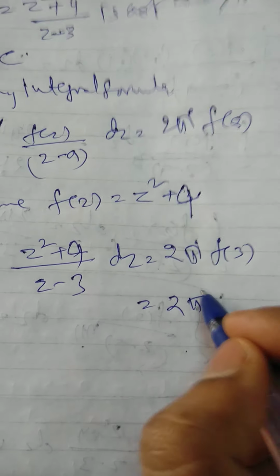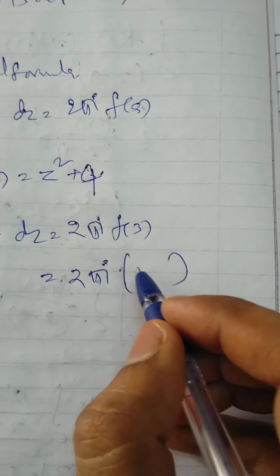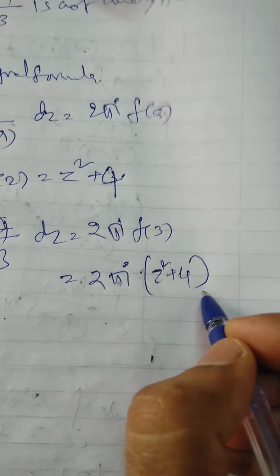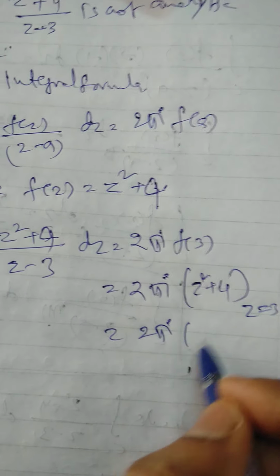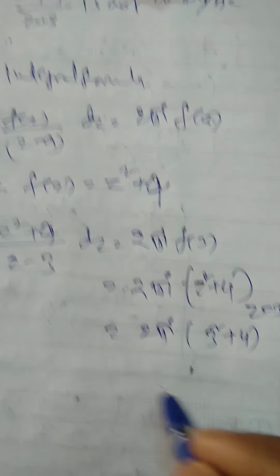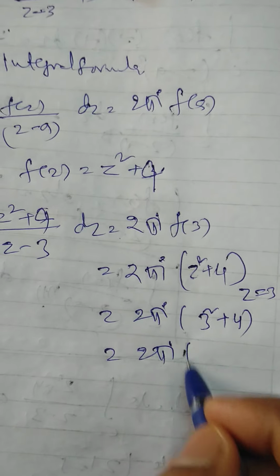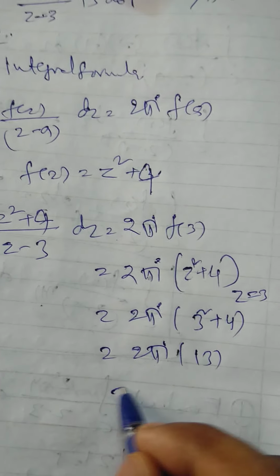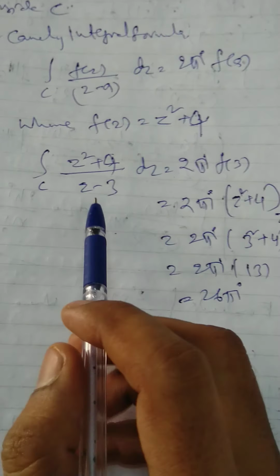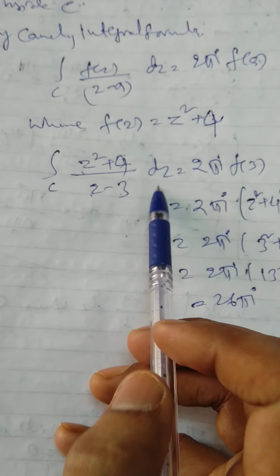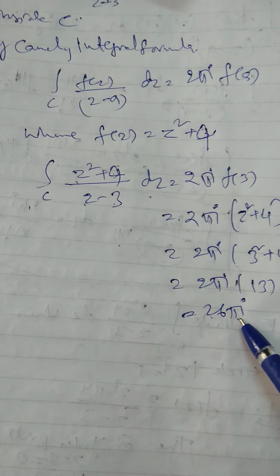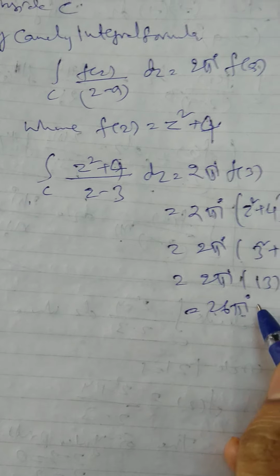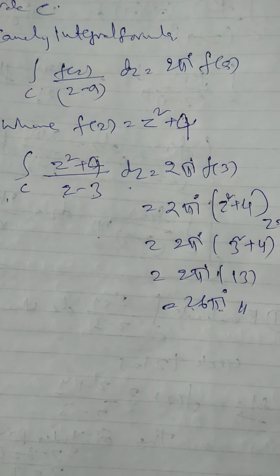That is 2 pi i times f of 3, means substituting z equal to 3 in z square plus 4. So 2 pi i times (3 square plus 4), which gives you 2 pi i times (9 plus 4), 13. So the answer is 26 pi i. So integral of (z square plus 4) by (z minus 3) dz, where C is the circle mod z equals 5, is given by 26 pi i. So in this way we can evaluate the integral of such functions.